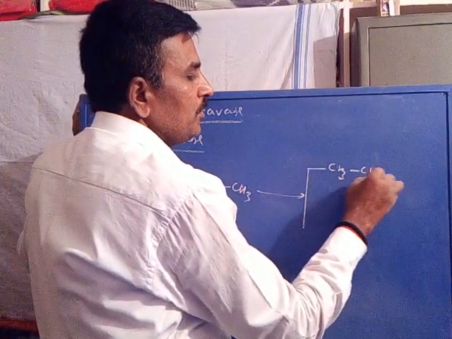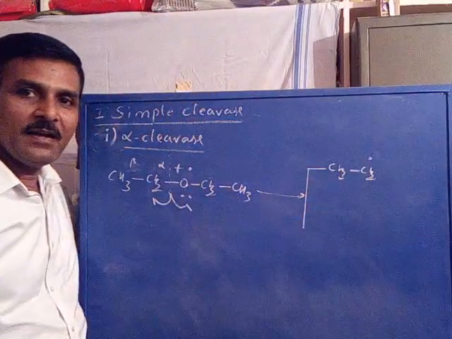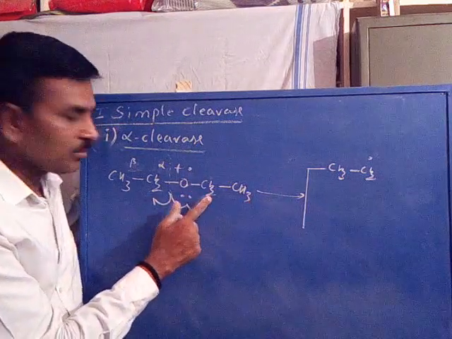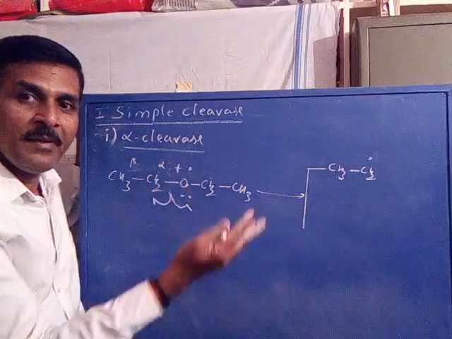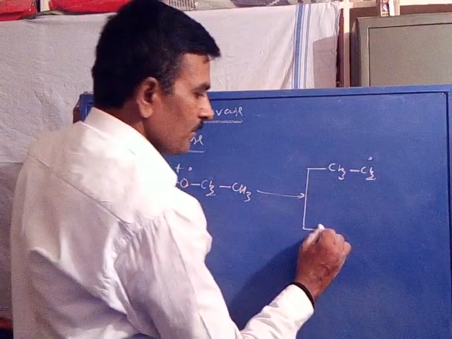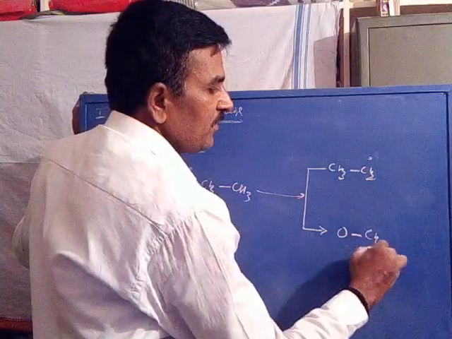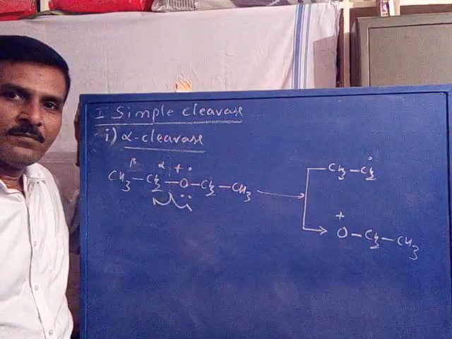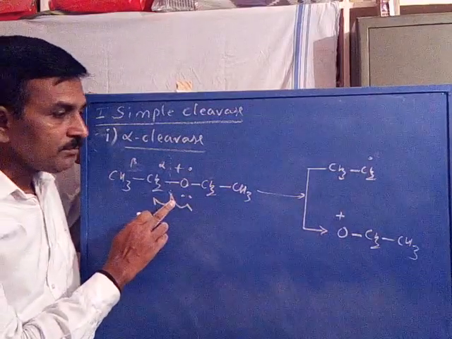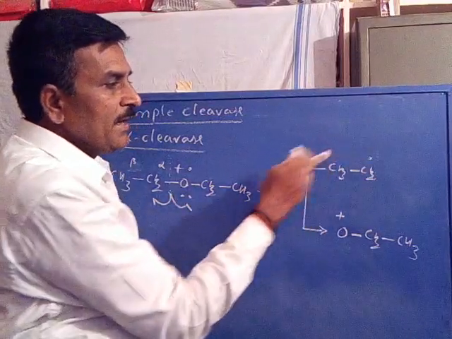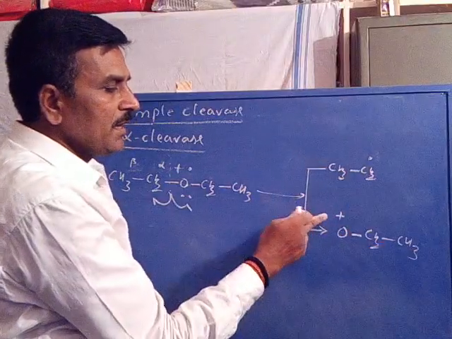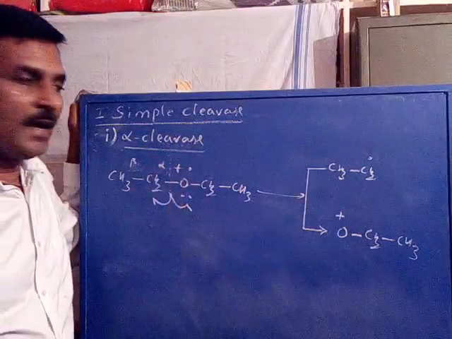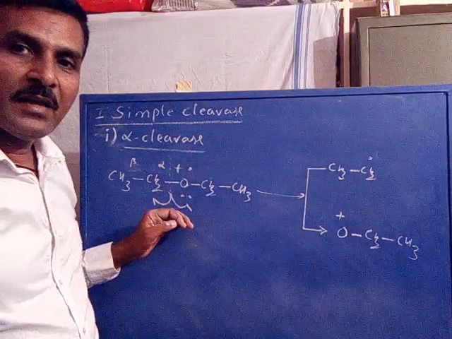CH3CH2 gets eliminated as a radical. Now the other part of the molecule, CH3CH2O, gets eliminated as a cation. This is oxygen, this is CH2, this is CH3, a cation. Is it clear? So one fragment gets eliminated as a radical, the other part is formed as a cation. So one is a cation, another one is a radical. This is called alpha cleavage.